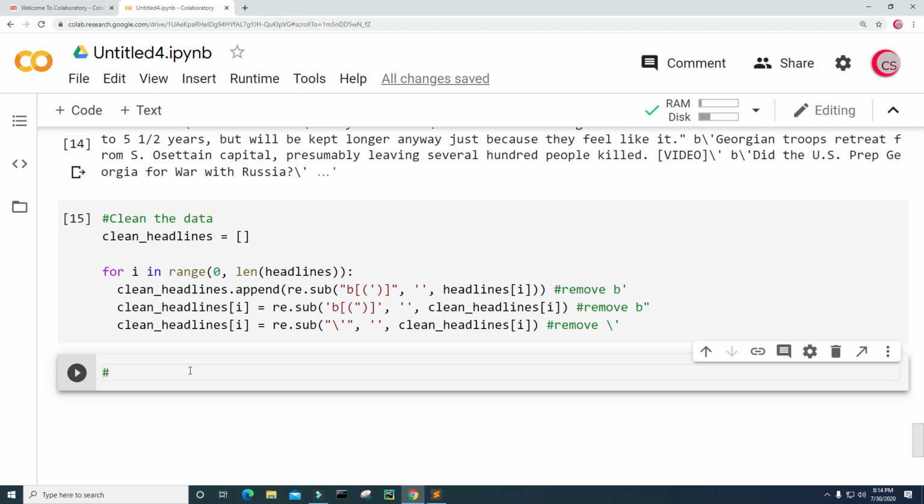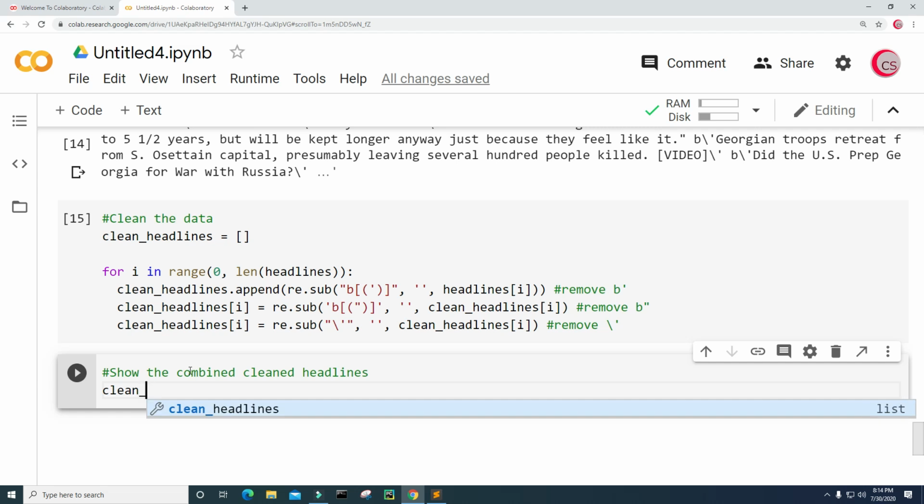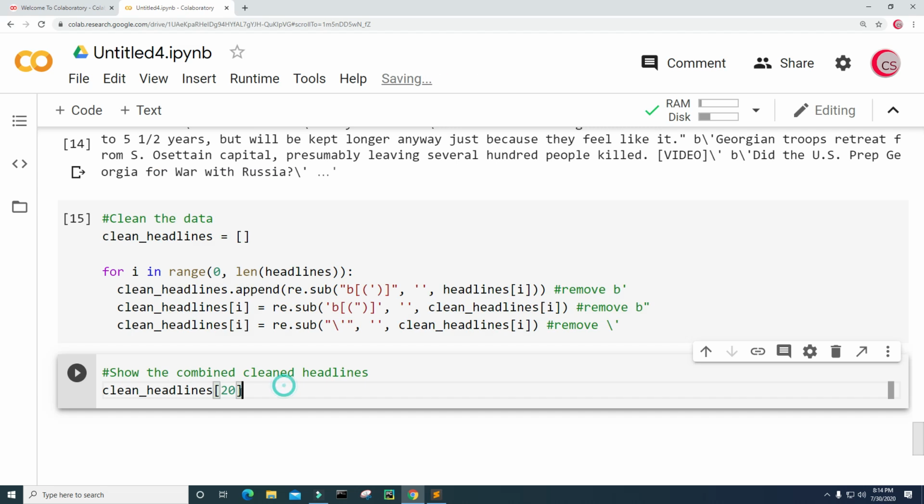So I'm going to show the combined clean headlines. Just type clean_headlines, and I'm going to choose position 0, the same one that we looked at first. Let's go ahead and run this.